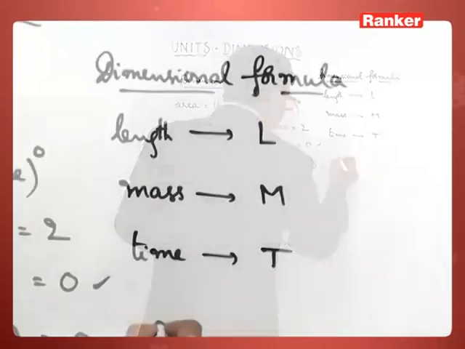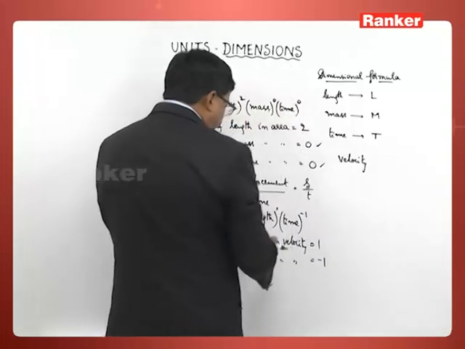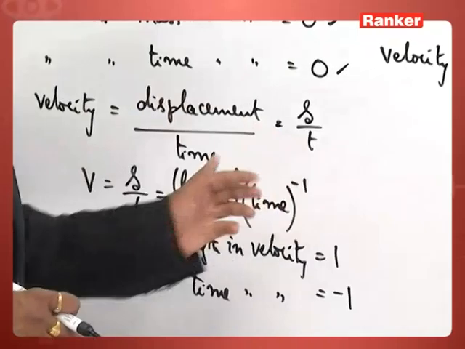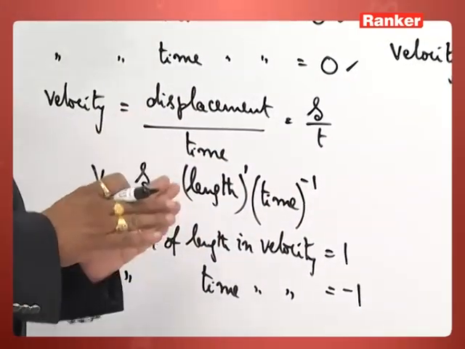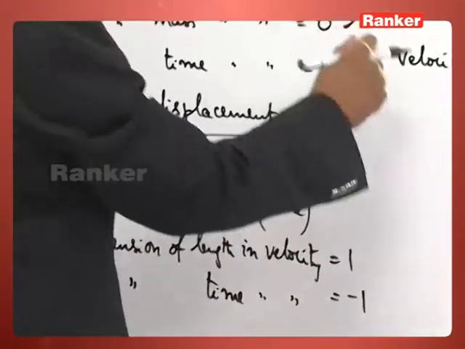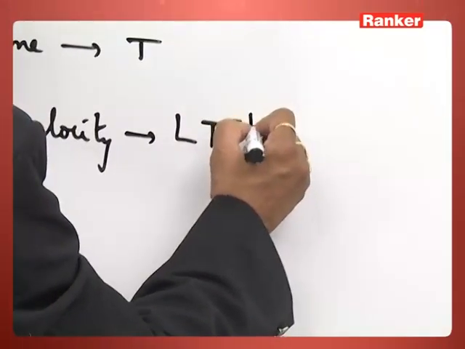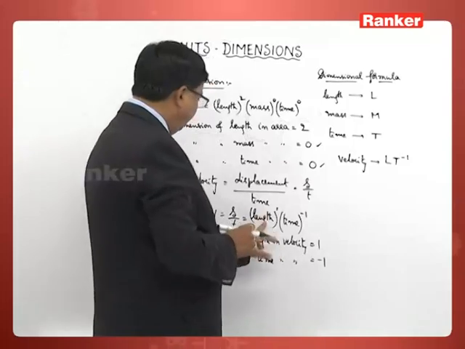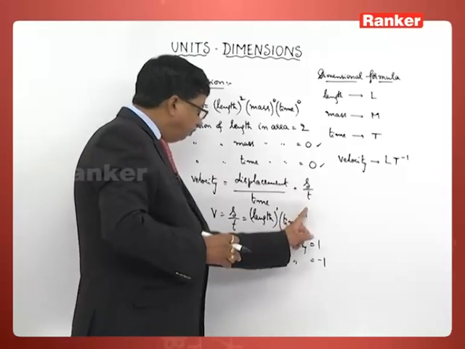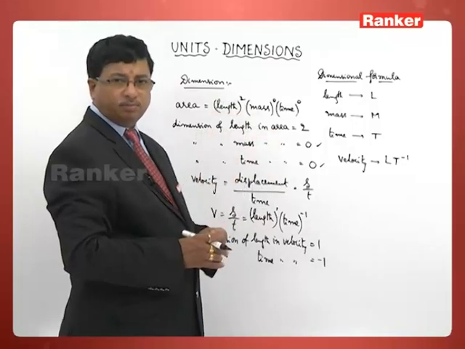For example, take speed or velocity. When I write velocity, it is length to the power 1, time inverse. That is the dimension we have written: dimension of length is 1, dimension of time is minus 1. If I want to write the dimensional formula for this, it should be written LT inverse. For length it is L, for time it is capital T, and since we have time inverse, I can write LT inverse.